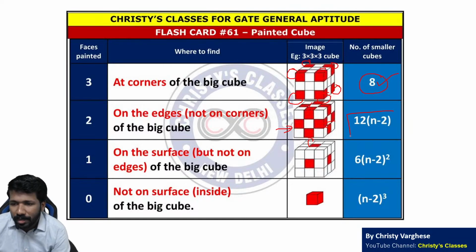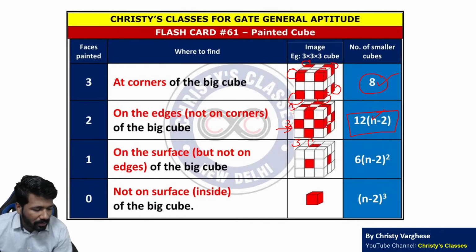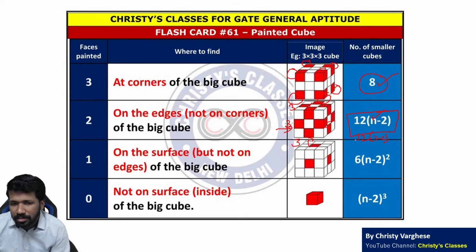उसका general formula 12 into n minus 2 है, where n is the number of rows, number of columns and number of depth. 3 row, 3 column and 3 depth now. So n is 3. So 12 into 3 minus 2 in this case. That is 12 cubes if it is 3 by 3 by 3.